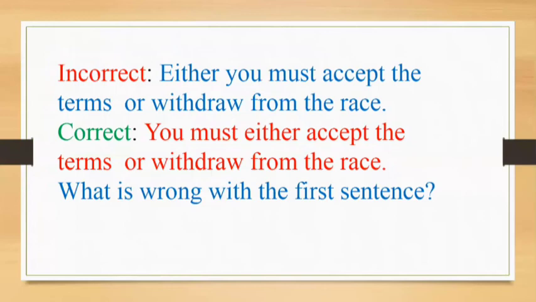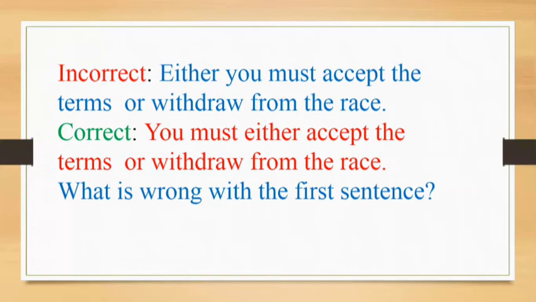Now let's talk about some of the common errors. Either you must accept the terms or withdraw from the race. Either you must accept the terms, conditions, or withdraw from the race. This is an incorrect sentence. This is bad English. The correct one is: you must either accept the terms or withdraw from the race.